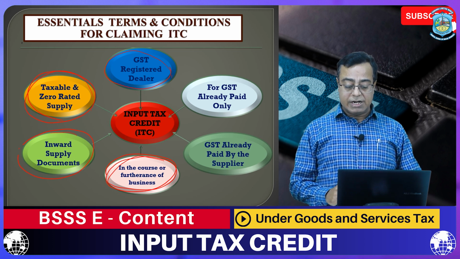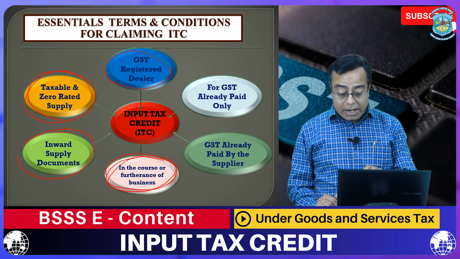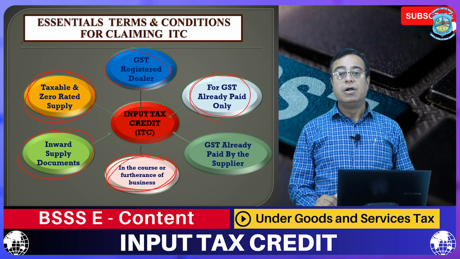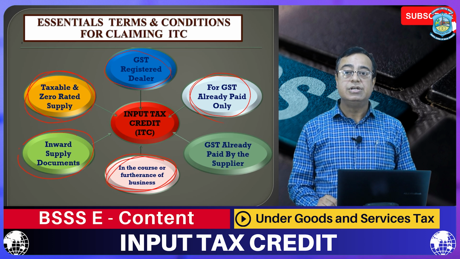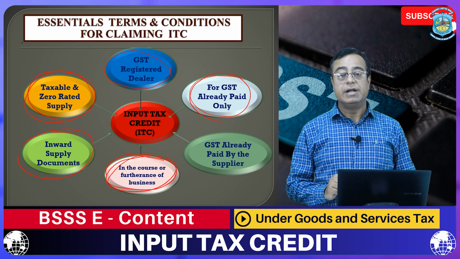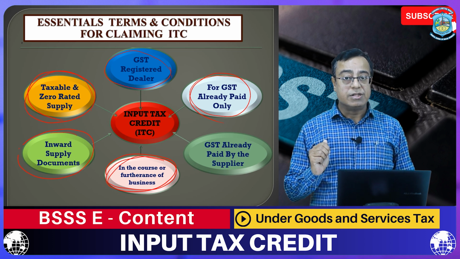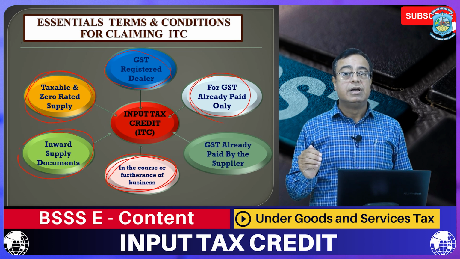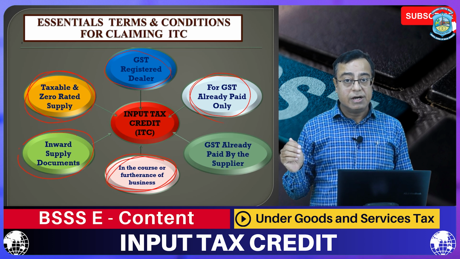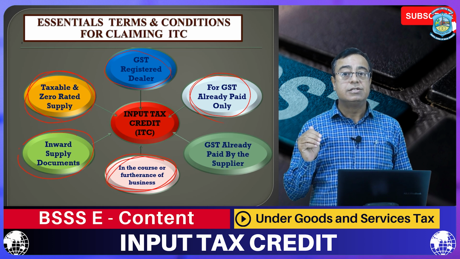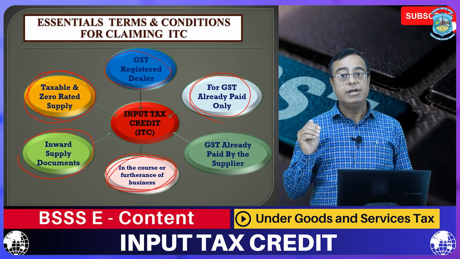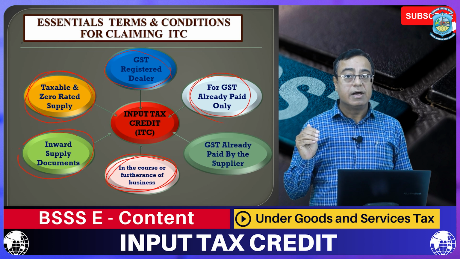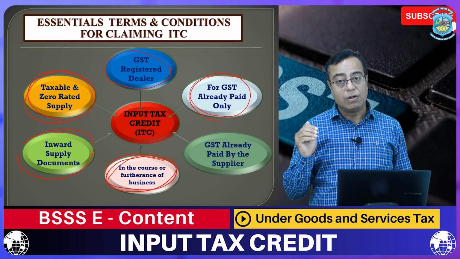Next condition we have, for claiming the ITC, make sure that your supplier already paid the GST to the GST department. It means once you purchase the goods and show the purchase in the GST return, make sure this purchase is already shown by your supplier in their GST return also.